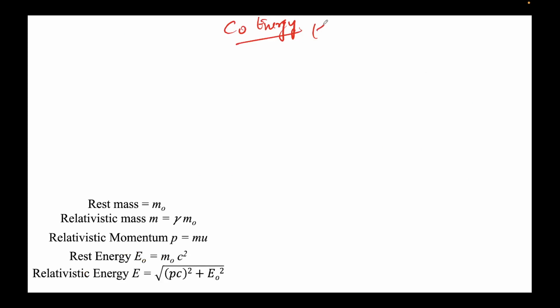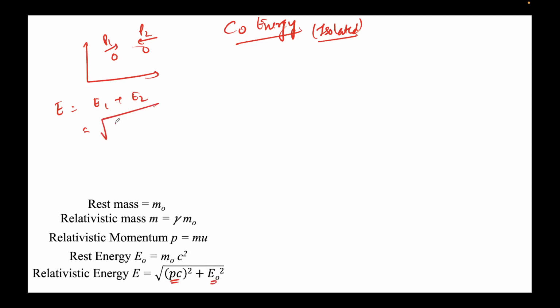We are assuming it's an isolated system, meaning in the universe there are only two objects, P1 and P2, and finally the P object. So again this is the initial picture: this is the first mass, this is the second mass, P1 and P2. I'll calculate the total energy. Total energy would be E1 plus E2. These are scalar quantities, right? So it will be (PC) whole square plus E naught square, right?